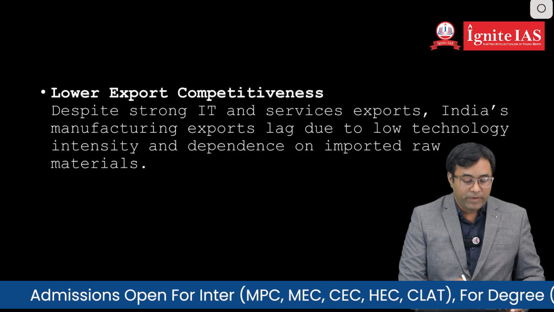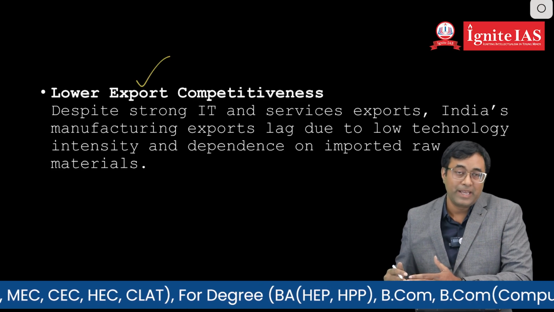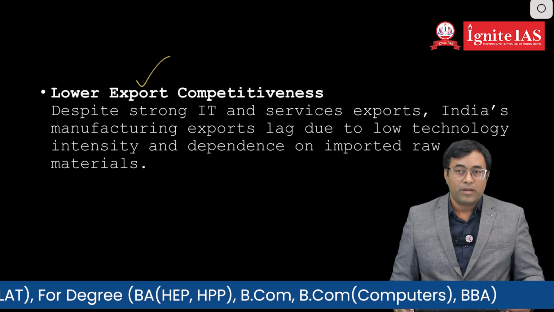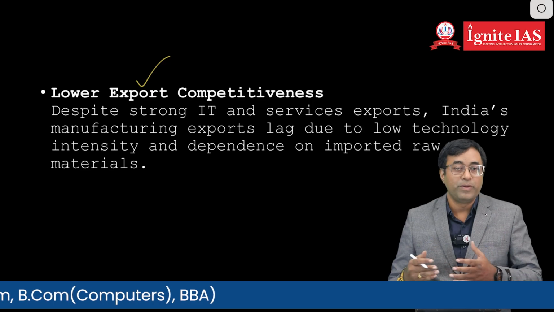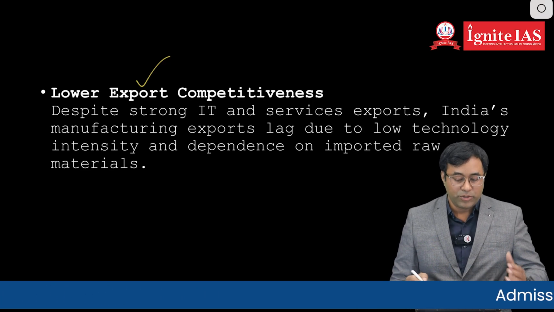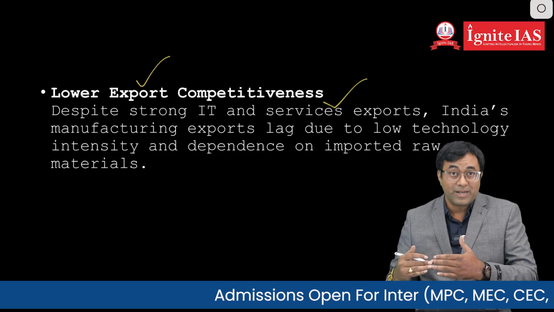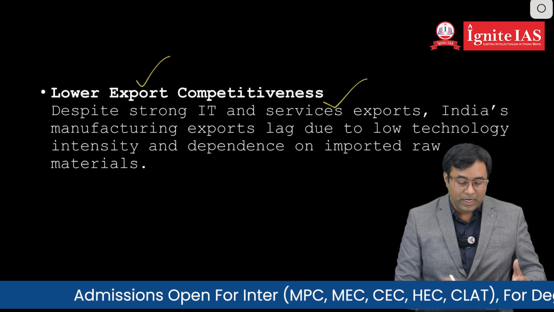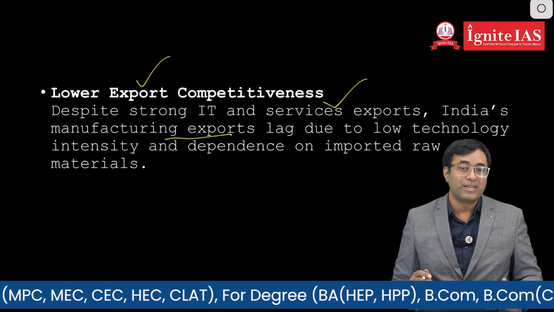Next, whenever exports and their competitiveness decline, the foreign investments coming to India will also decrease and the rupee will be depreciated. In recent times, the strong IT sector exports are declining, and manufacturing exports have been affected because of US tariff policy.